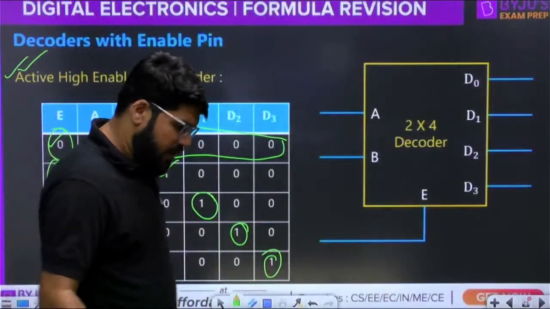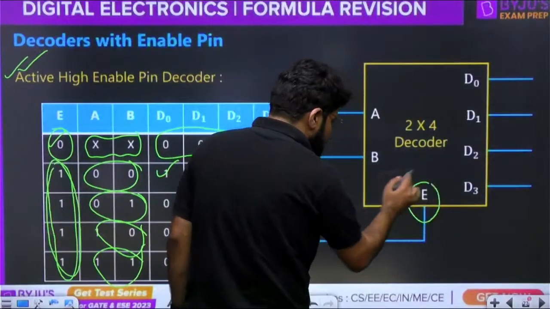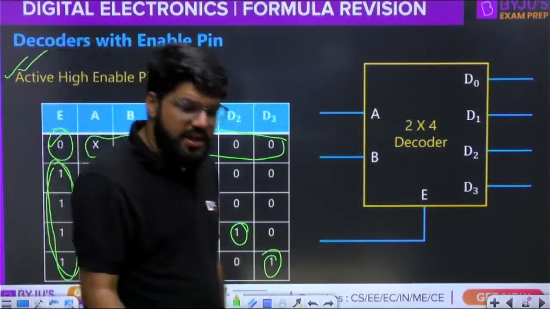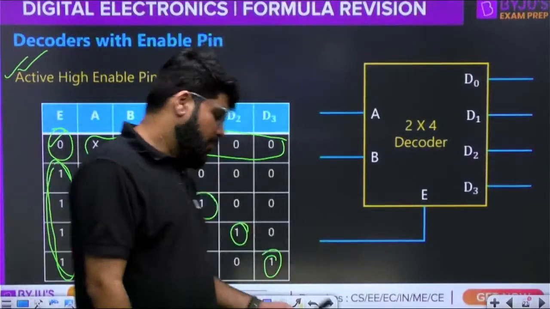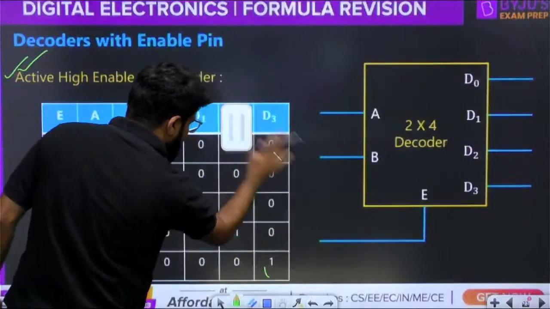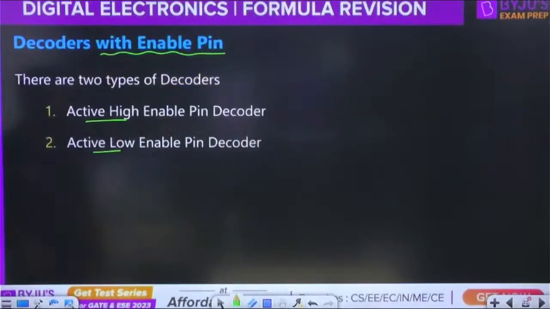Acha. This is the logic diagram of a decoder with enable pin. Okay. This is the E functionality shown here. Right. Acha. How to change the logic diagram then? There is a very small correction in the logic diagram. I'll show you with the previous case only. What is the change in the logic diagram?